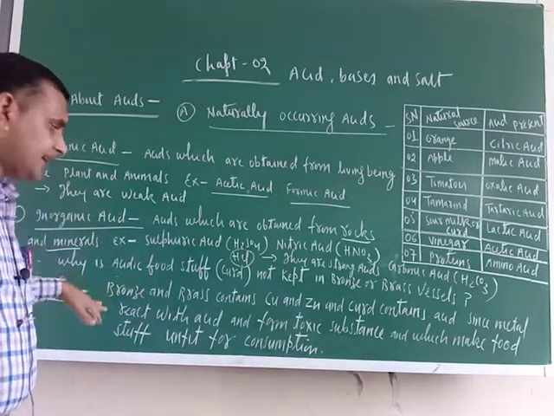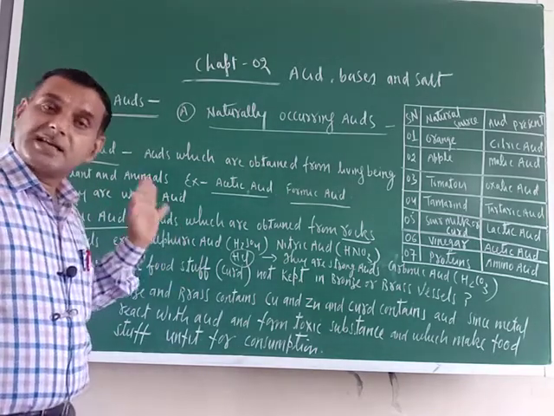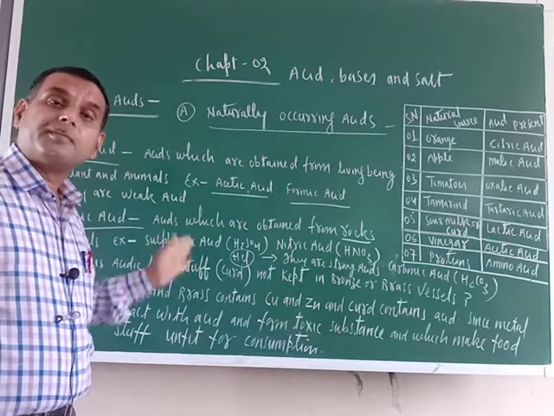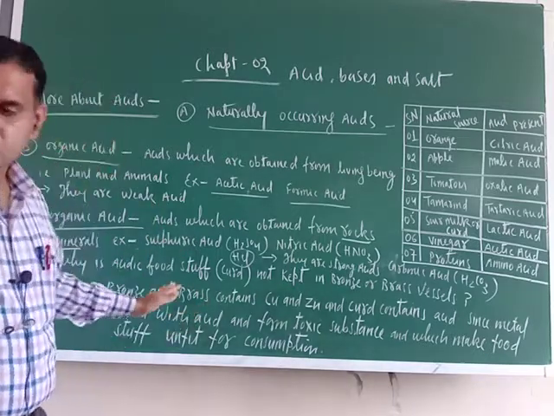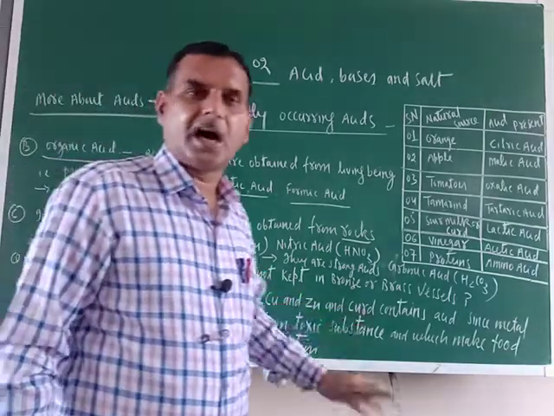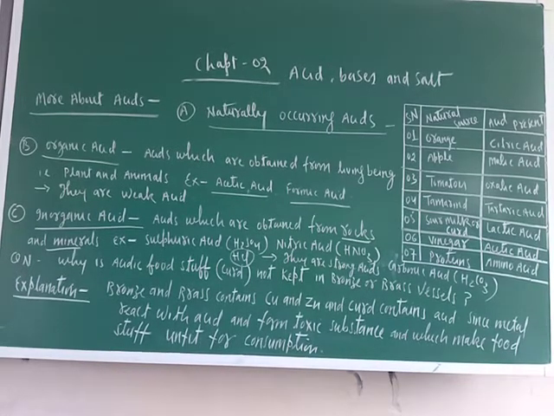This is the only reason acidic foodstuff should not be kept in bronze and brass vessels. I hope you understand this question. Sometimes they ask it. Now let me rub this out. Afterwards I'll tell you some more ideas about acids.